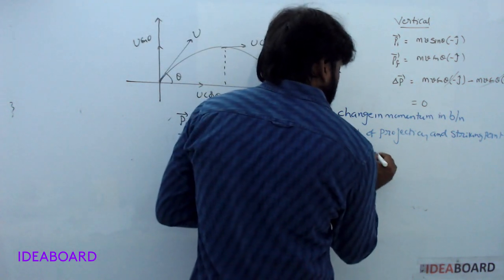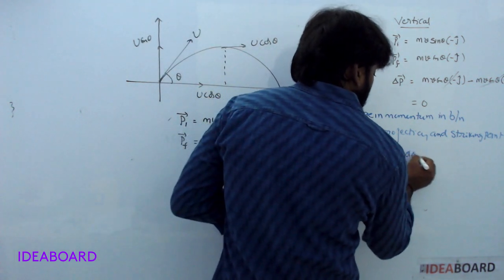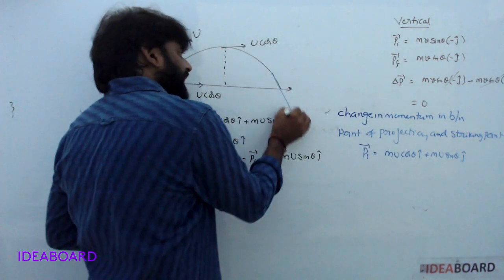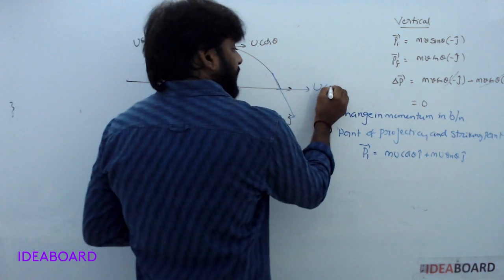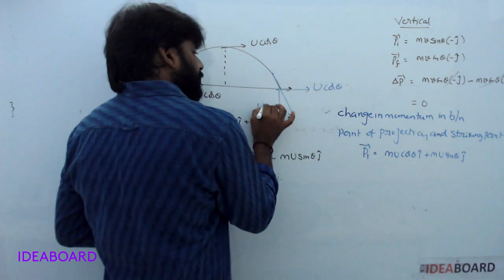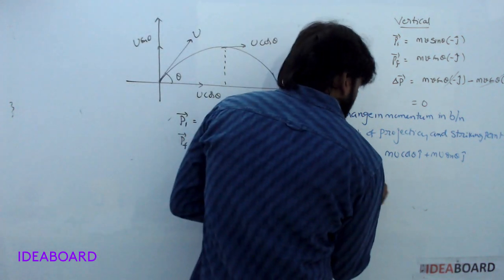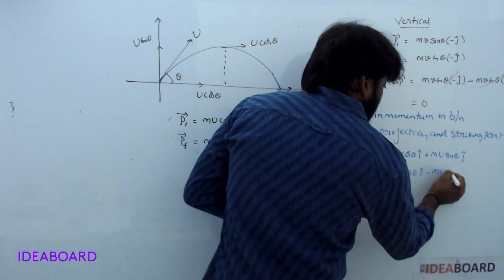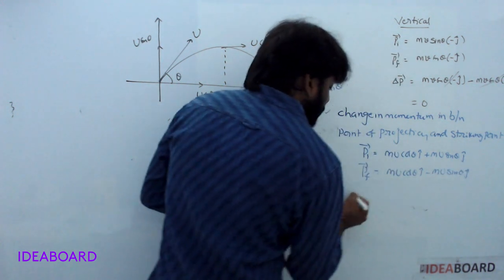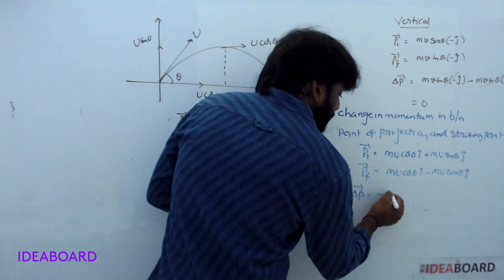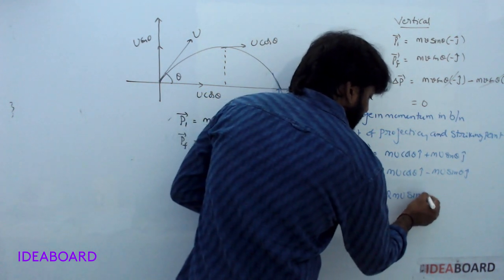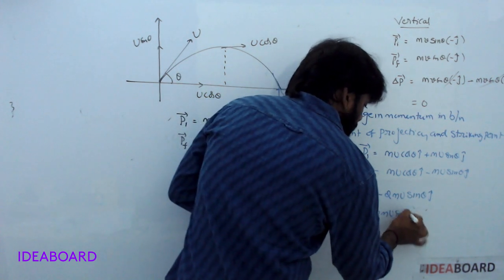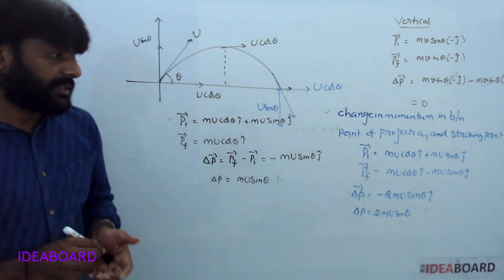What about the initial momentum? m u cos theta i cap plus m u sin theta j cap. At striking, the components are u cos theta and u sin theta. P final vector is equal to m u cos theta i cap minus m u sin theta j cap. What about the change in momentum? Simply minus 2 m u sin theta j cap, and the magnitude is 2 m u sin theta. Okay.